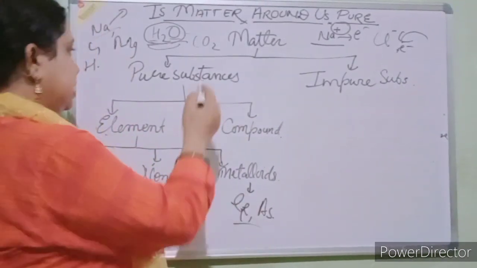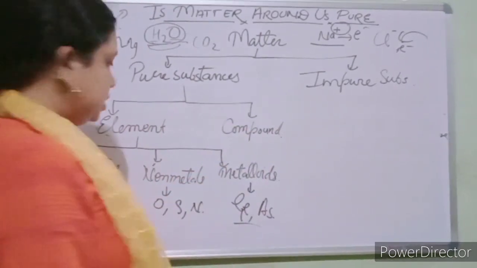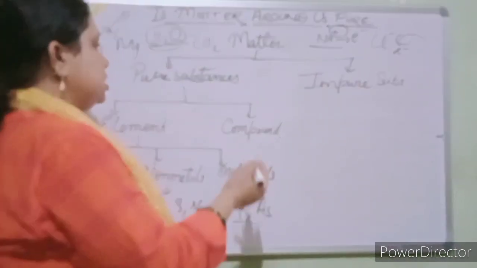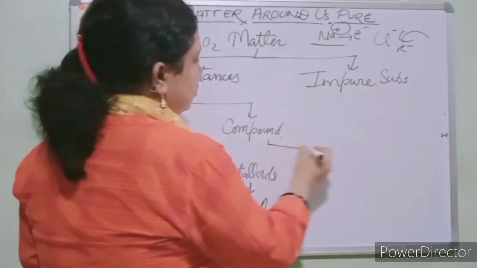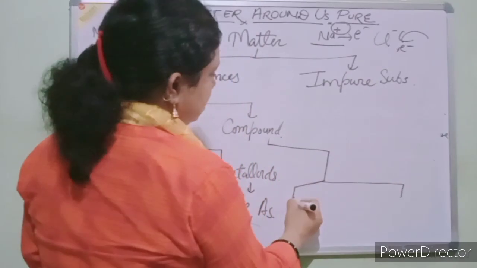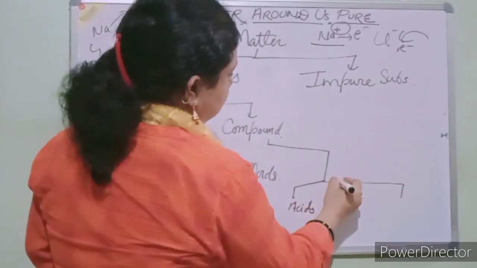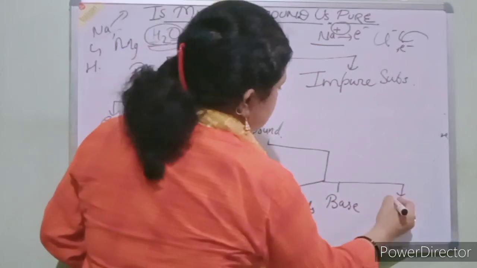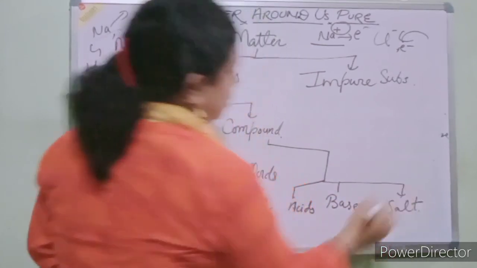So pure substances have the same kind of particles in a fixed proportion, and they are divided into elements and compounds, and elements are metals, non-metals and metalloids. Students, compounds can be further divided into three parts, which are acid, base and salt. Clear students?